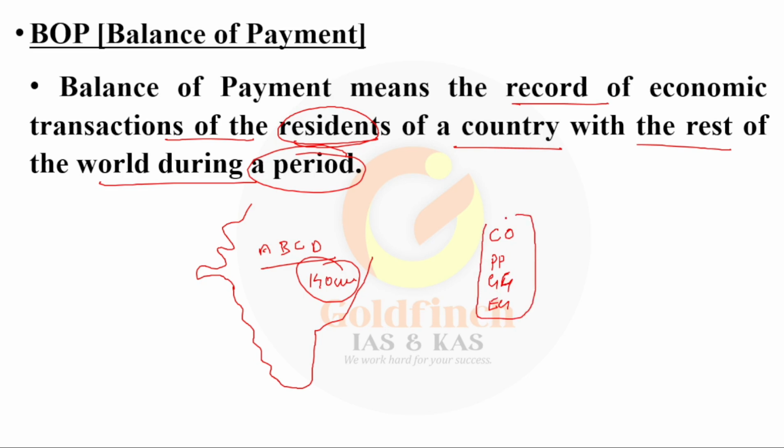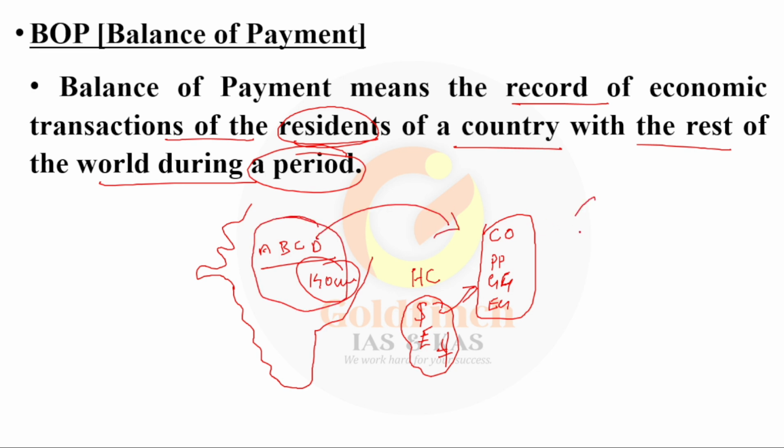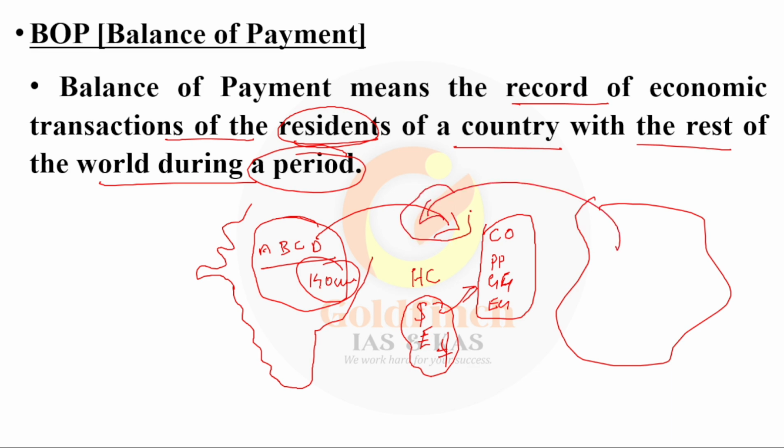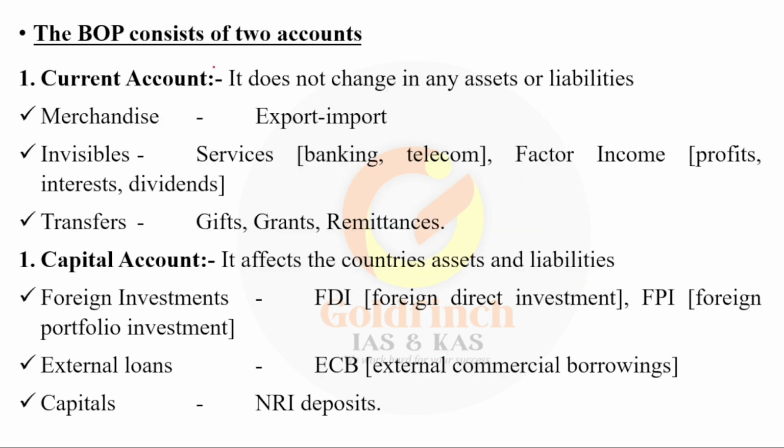Whenever we buy these commodities, we make the payment in hard currency, that is, in the form of dollar, euro, yen, whatever. In this form, we make the payment for our compulsory imports. You understood? So how India does this transaction with the rest of the world, and in the same way how the rest of the world does transactions with India, the calculation of this is the balance of payment. Balance of payment consists of two important accounts: current account and capital account.